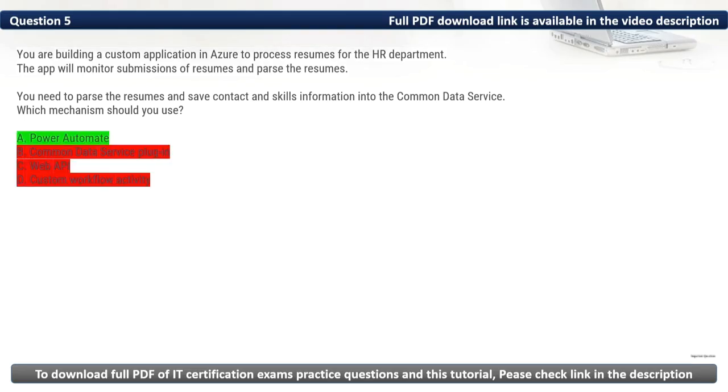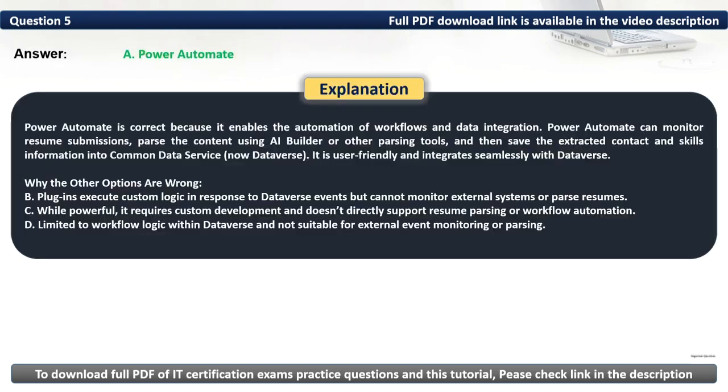As such, the correct option is A. Power Automate is correct because it enables the automation of workflows and data integration. Power Automate can monitor resume submissions, parse the content using AI Builder or other parsing tools, and then save the extracted contact and skills information into common data service. It is user friendly and integrates seamlessly with Dataverse.